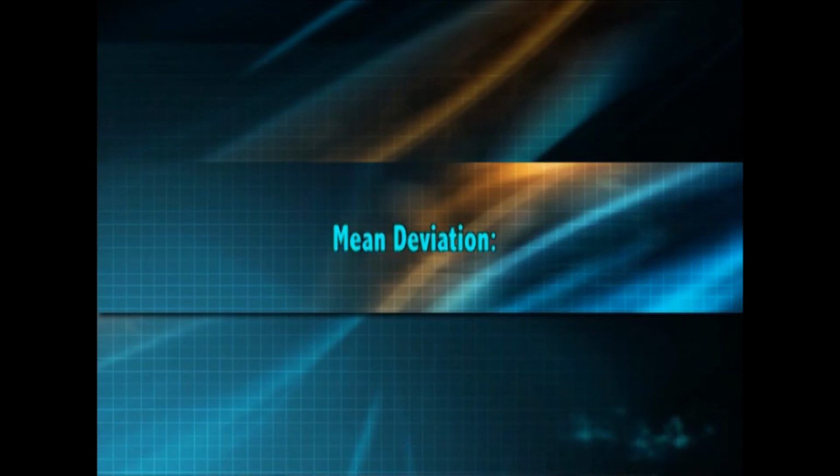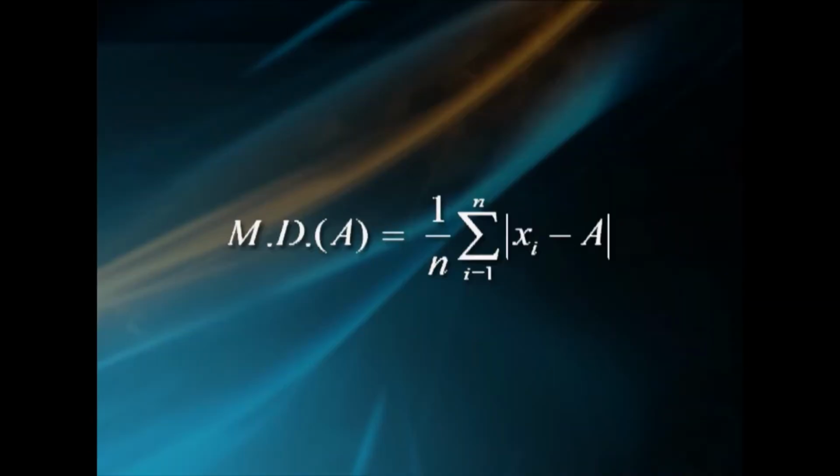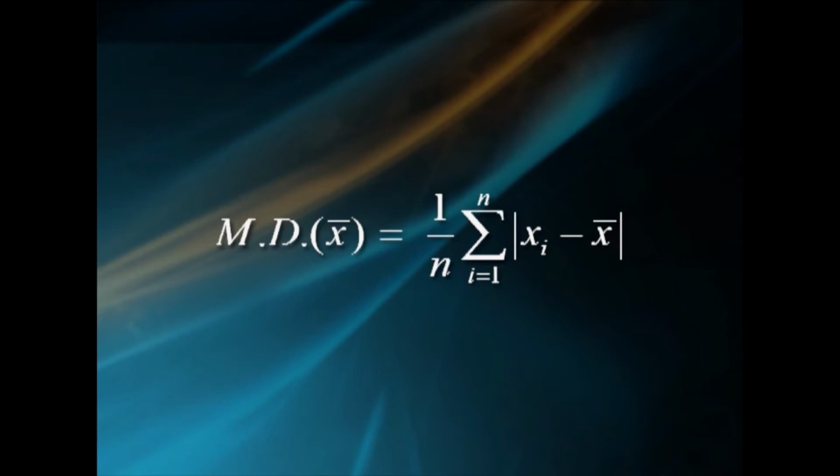Mean deviation. Mean deviation is one of the measures of dispersion about an average. For a set of observations, mean deviation is the arithmetic mean of the absolute values of deviations of the observations from an average. If x1, x2, etc., xn are the observations and A is an average, the mean deviation about A is defined as MD of A equals 1 by n summation over i from 1 to n modulus of xi minus A. Hence, mean deviation about arithmetic mean x bar of the observations is MD about x bar equals 1 by n summation over i from 1 to n modulus of xi minus x bar.